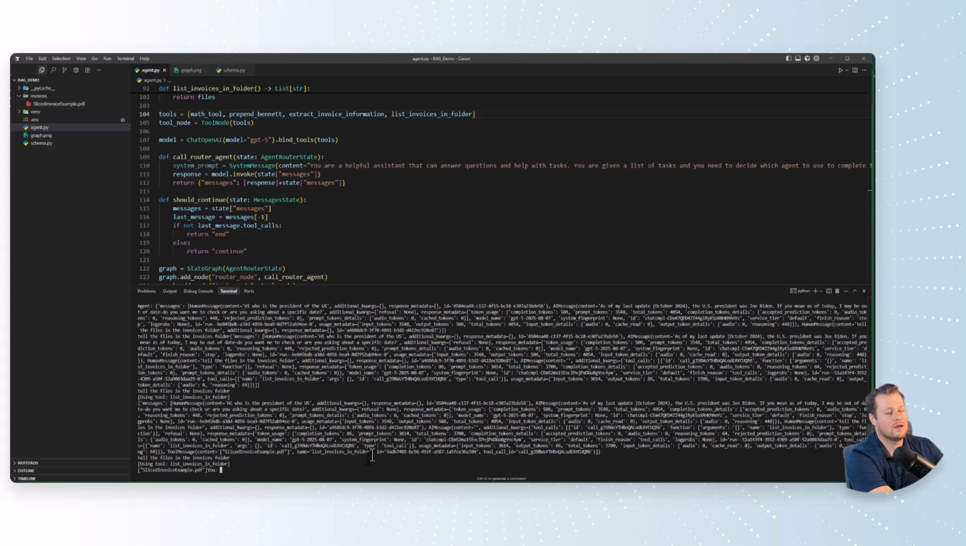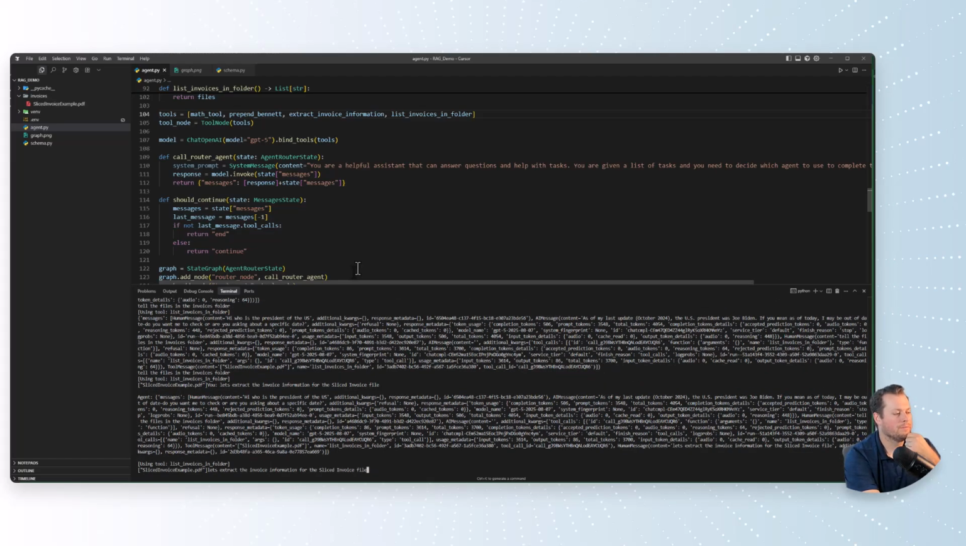Well, now I can also chain that tool call and that tool result with a different tool call. So I can say, hey, let's extract the invoice information for the sliced invoice file. I'm not even giving the real file path of that PDF. I'm just saying, in layman's terms, or rather natural language, give me the invoice information for that file, and let's see what it does. Make sure I hit send. So it's going to think about it.